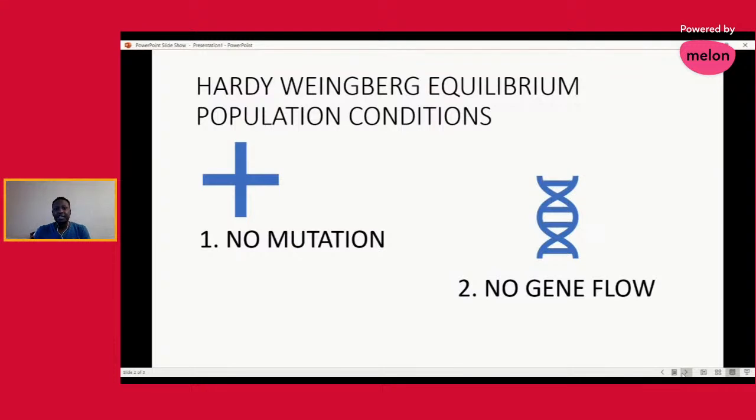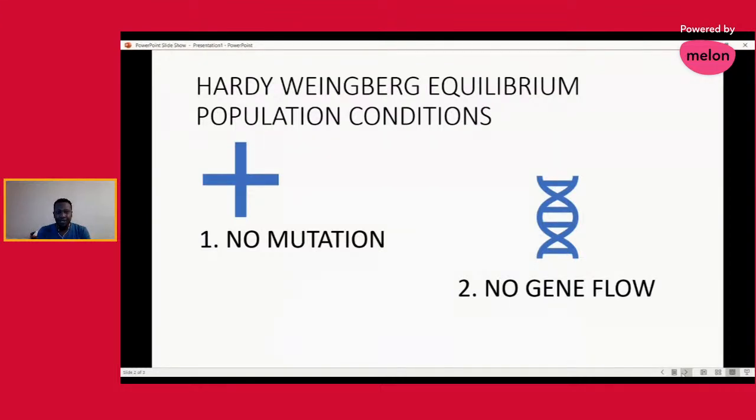Hardy and Weinberg put in place certain conditions. They said if those conditions are all followed, or are possible, there is a chance for populations where evolution will not take place. One of those conditions is that there should be no mutation within the population. Mutation is a source of genetic variation.